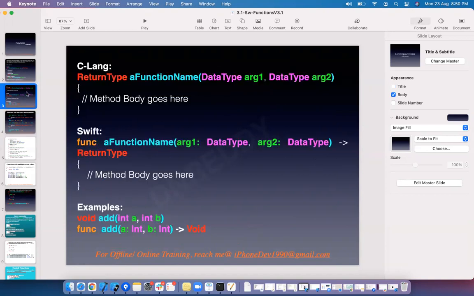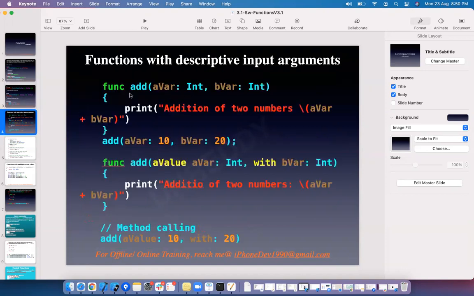These are the general functions, where you directly give the values, and then functions with descriptive names and descriptive input arguments. Here we are just trying to add two values, and I have given labels here, A var and B var. These labels give you additional information and make the function meaningful. If you simply give add, it is not that meaningful. Labels are useful to understand the method well. And this is how you can call the method.